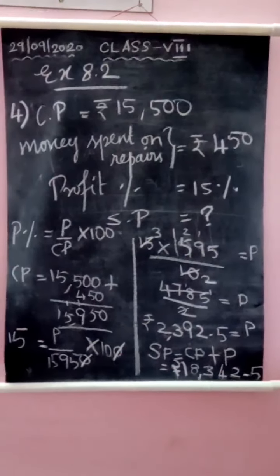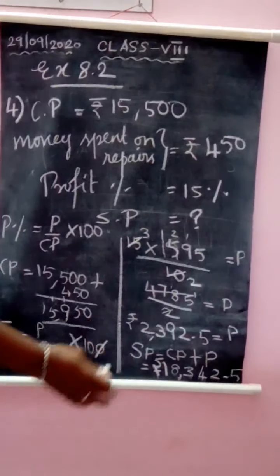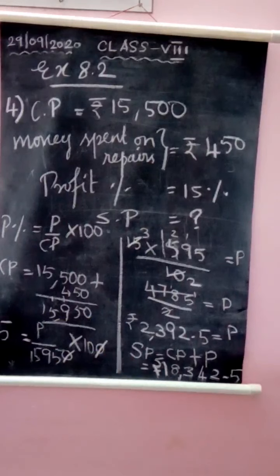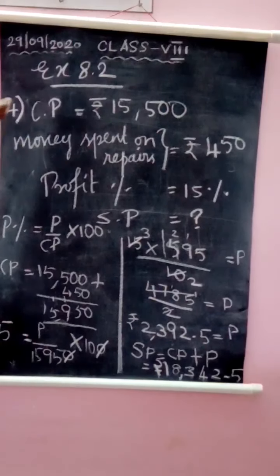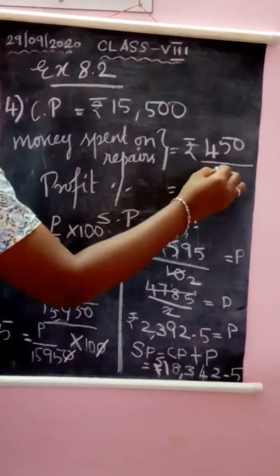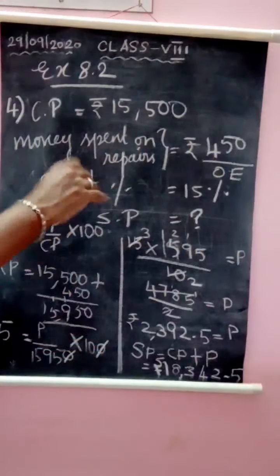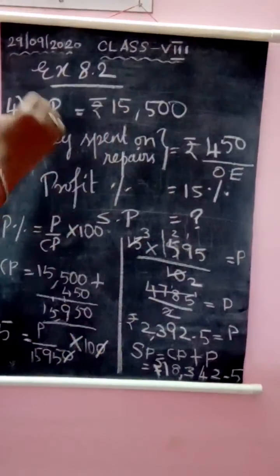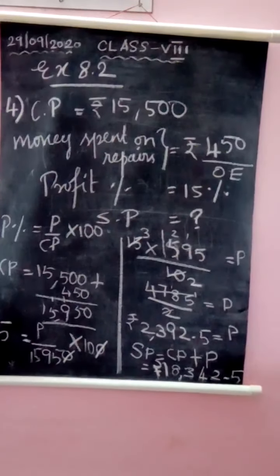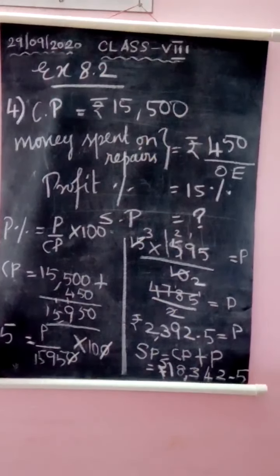Okay, is it clear, children? So using the profit percentage formula and the selling price formula. Selling price formula is cost price plus profit. First you will find profit, then you will add it with the cost price, total cost price. Total cost price is the cost price plus the money spent on repairs. Actually this money is known as overhead expenses. Overhead expenses means extra expense that you make on the article that you have bought. Okay, is it clear? So in this way you will find the selling price for a given article.